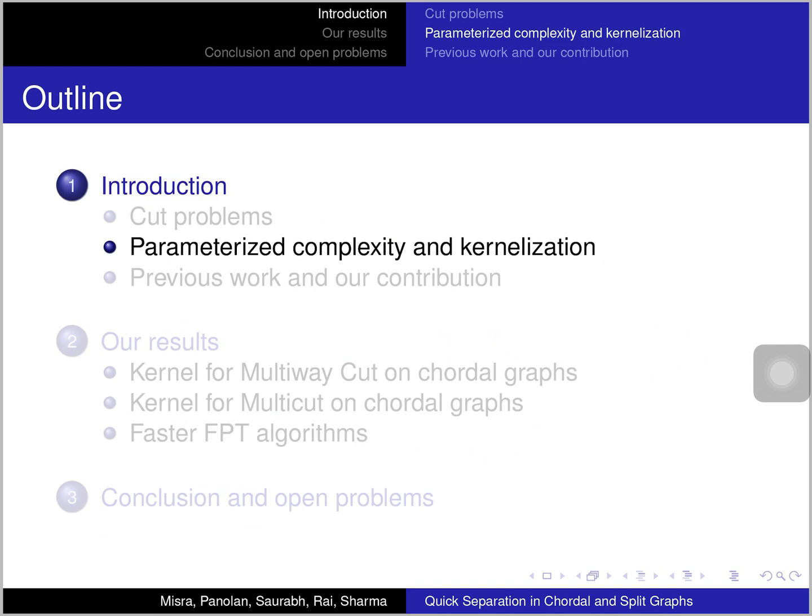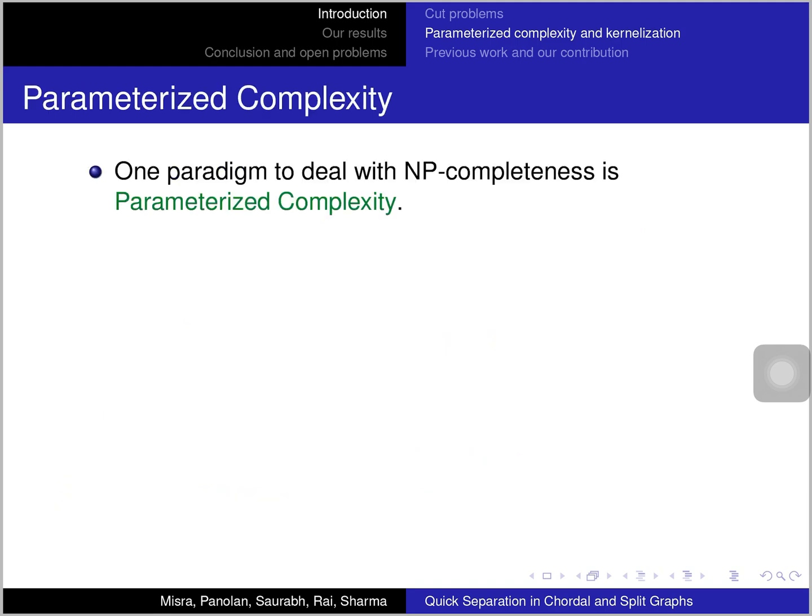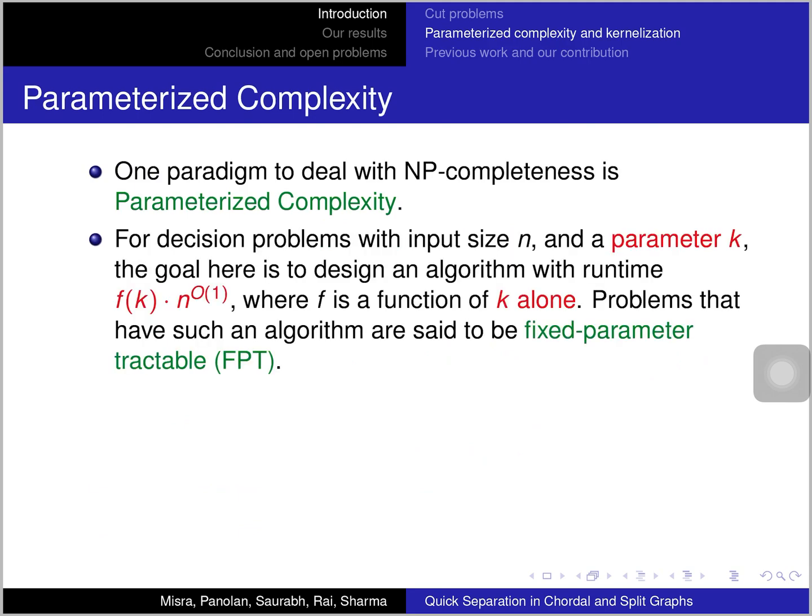Now, about parameterized complexity and kernelization. As I said, the problems are NP-complete, and parameterized complexity is one paradigm to deal with NP-completeness. Here, for decision problems which have input size n and the parameter is k, we want to get an algorithm with running time f of k times polynomial in n, where f is some computable function of k alone. f does not depend on n.